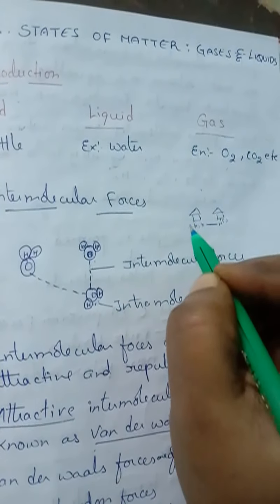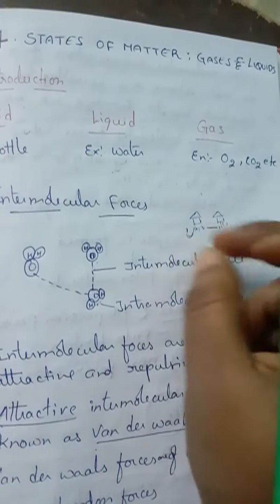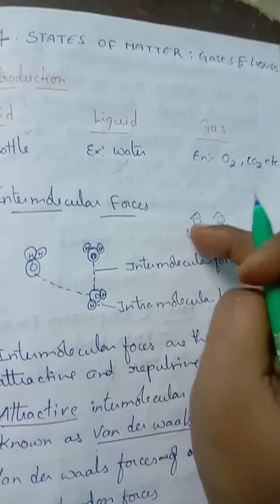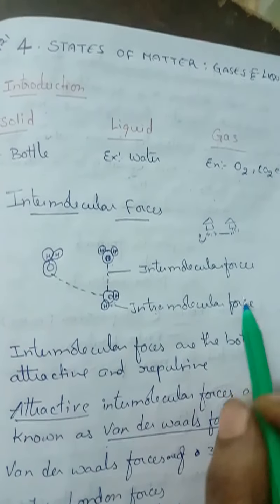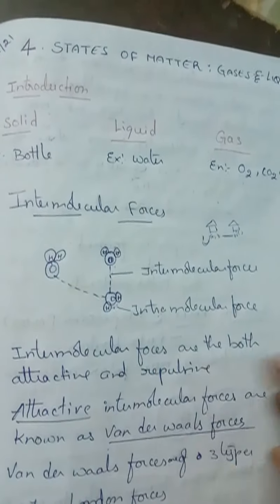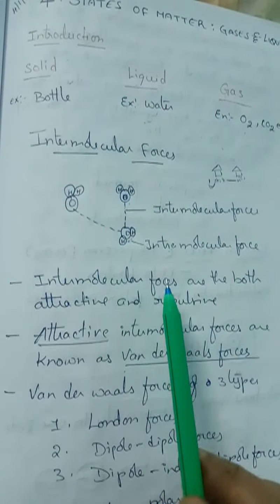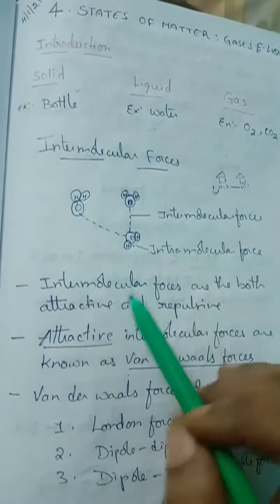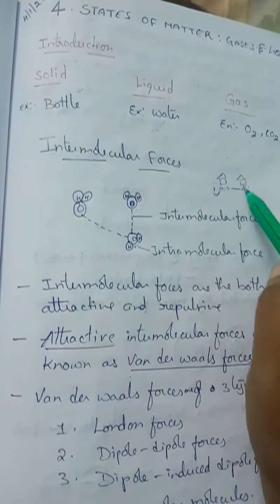And here, between these people only, some force of attraction, that means some bond, will be present. That bond is called intramolecular force. I hope you understood the difference between intermolecular force and intramolecular force. So next comes intermolecular force. What do you mean by intermolecular force? Intermolecular force means between two molecules, or between two families, as I said here.